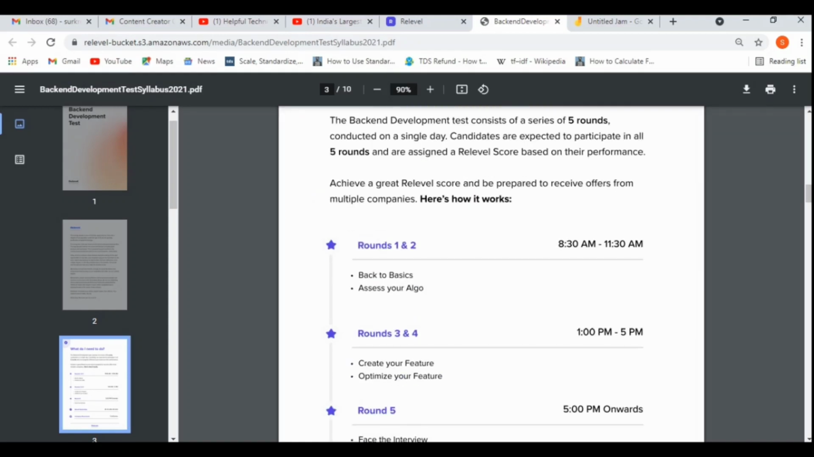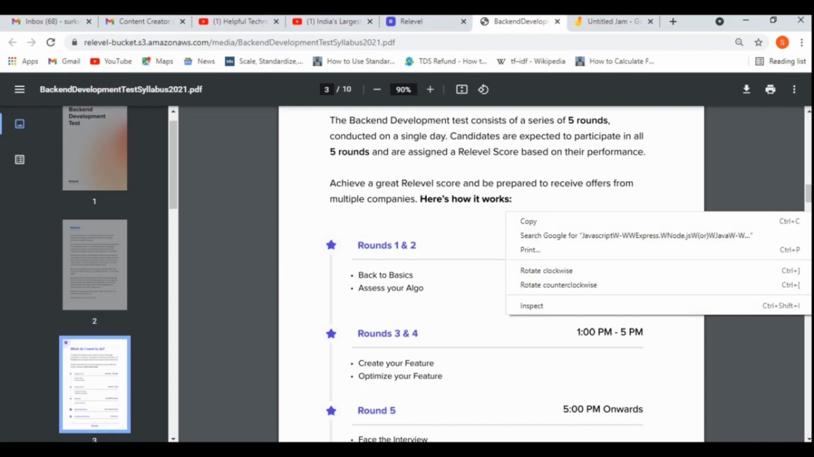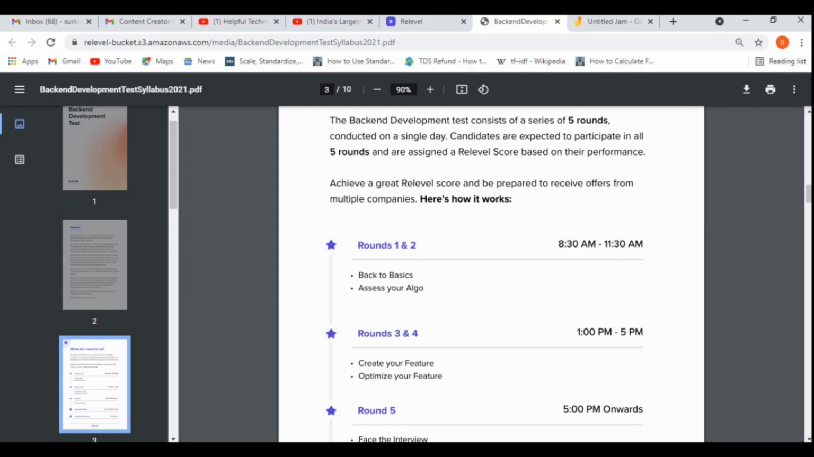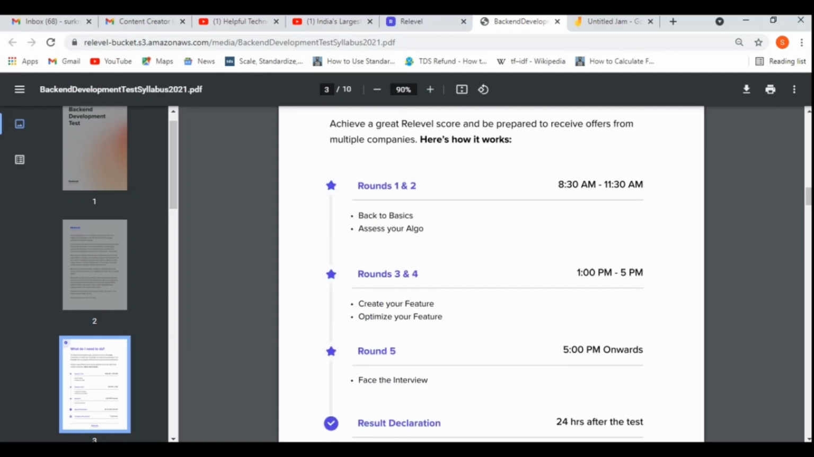Before moving to the syllabus part, let's see the rounds, or the selection process, for this Relabel tournament or Relabel job portal. Basically there will be 5 rounds in the selection process. Rounds 1 and 2 are the written test. The first one will be back to basics, and the second assesses your algorithm skill. The time you are seeing here is not fixed. As per the slot you have booked, that is the time you will get. For your reference, we have added this, which means you will get 2 hours.